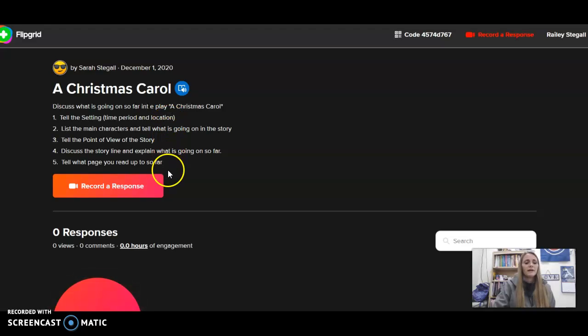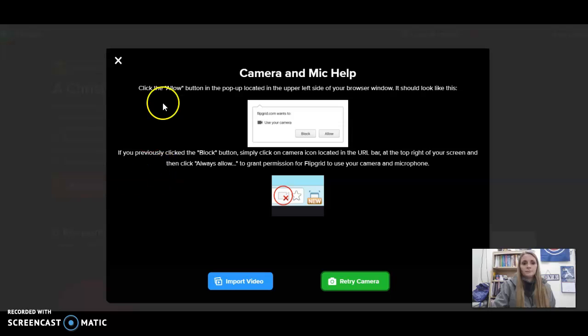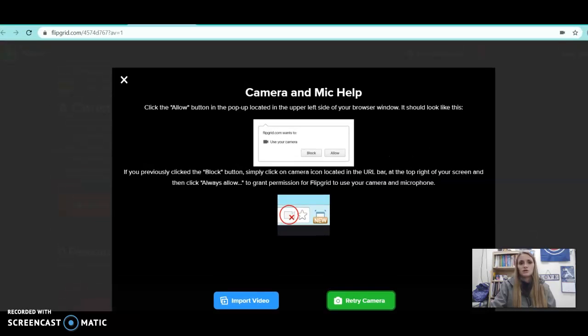So you're going to do all that, but what you should be able to do is push right here where it says record a response, and then it should pop up right here. Click the allow button in the pop-up located in the upper side of your browser. You may have to do a little bit of working with your computer, because what this is saying right here is that there's something wrong with my computer, and I'm going to need to adjust. So I have to kind of show you up here. Click the allow button in the pop-up located in the upper right side of your browser window. It should look like this.